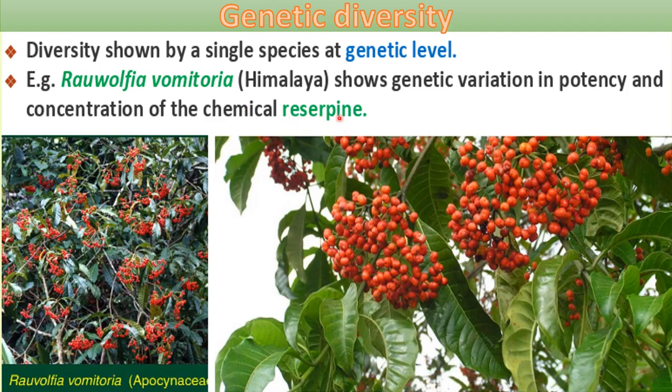Different varieties of Rauwolfia vomitoria produce reserpine with differences in potency and different concentrations of reserpine, because there is variation at the genetic level. Due to variation in those genes, different varieties of this species are found, having different concentrations and potency of reserpine, right? This is the plant Rauwolfia vomitoria which produces the chemical reserpine.